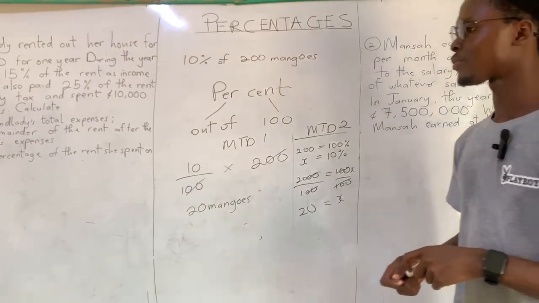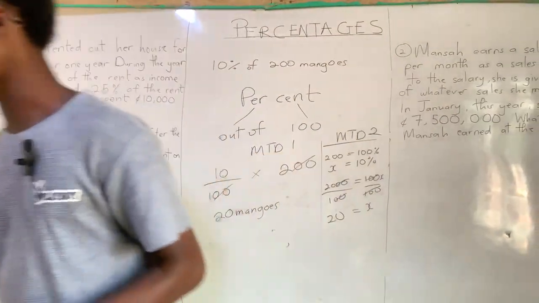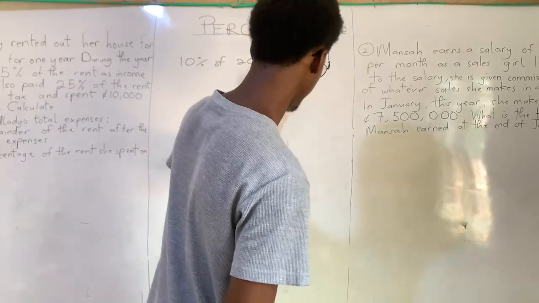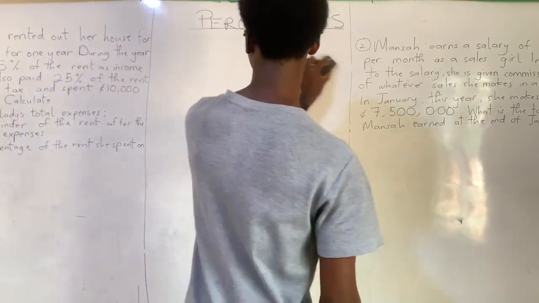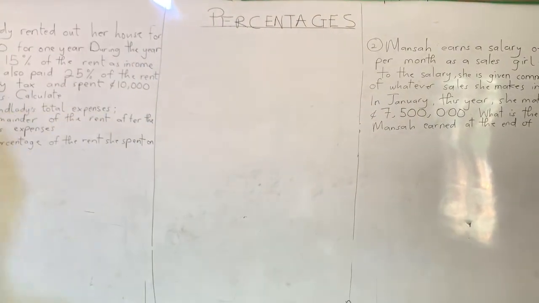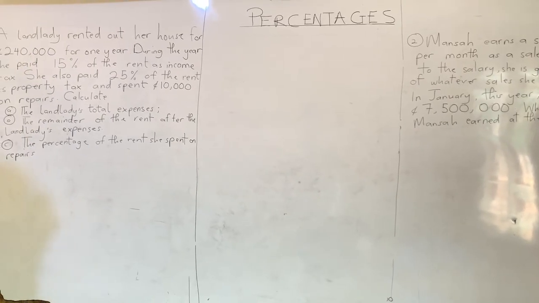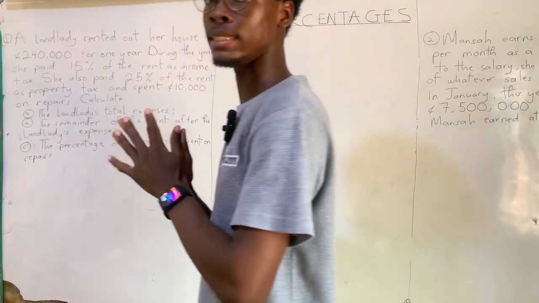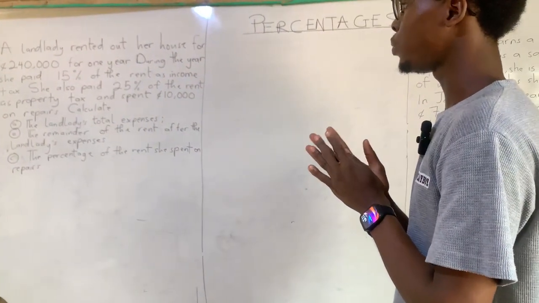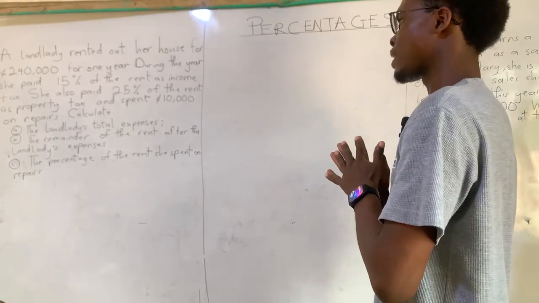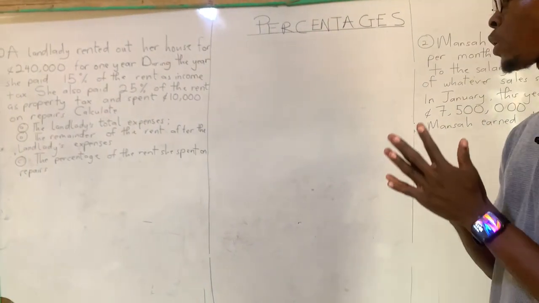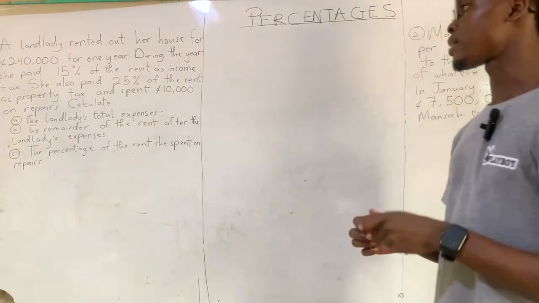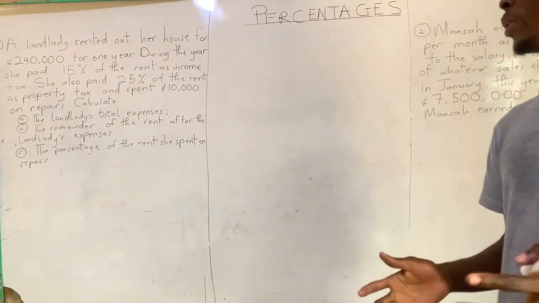Okay, good. So now that we've dealt with the basics, let's go to something that's a bit more complicated. So let's take a look at this beautiful question I have over here. A landlady rented out her house for 240,000 cedis for 1 year. During the year, she paid 15% of the rent as income tax. She also paid 25% of the rent as property tax, and spent 10,000 cedis on repairs.